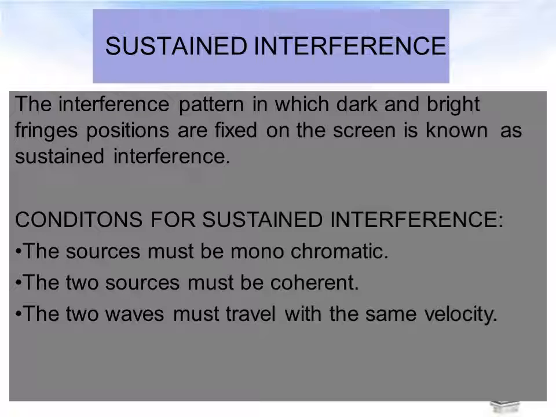So what are the conditions for sustained interference? How to get sustained interference? There are conditions. The first condition is the sources must be monochromatic, meaning single colored. The second is the two sources must be coherent. The third condition is the two waves must travel with the same velocity. After satisfying these three conditions only, we can get sustained interference. Therefore, the conditions for sustained interference are: the sources must be monochromatic, the two sources must be coherent, and the two waves must travel with the same velocity.